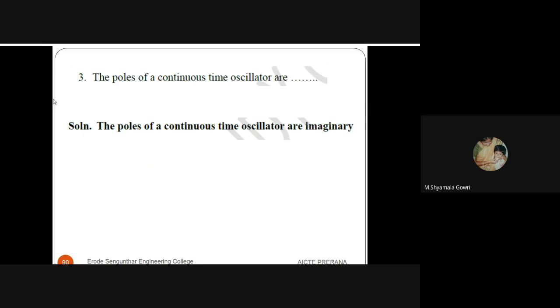The poles of a continuous time oscillator are imaginary. So always for a continuous time oscillator, the poles are imaginary.